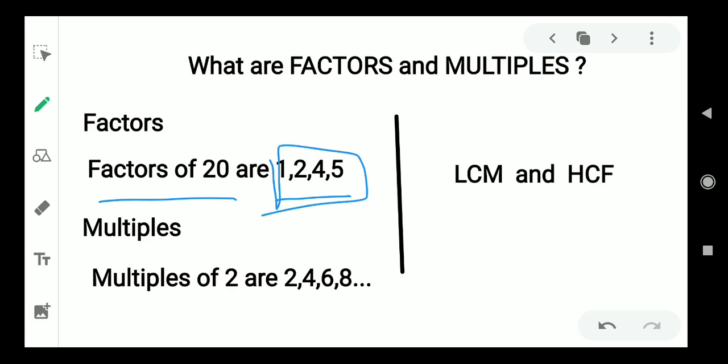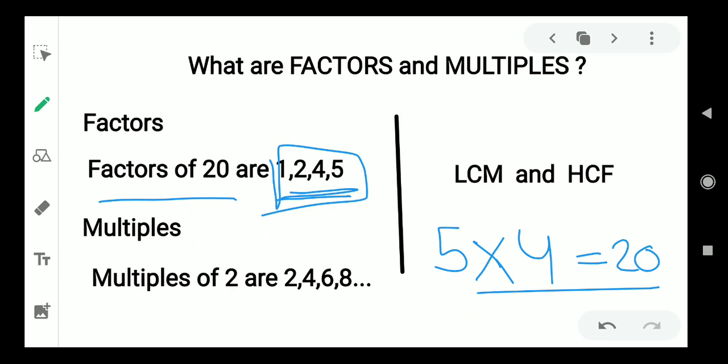This means that 20 can be represented as a combination of these numbers. For example, we can write it as 5 times 4 is equal to 20, and we can also write it as 5 times 2 times 2. 5 times 2 times 2 is equal to 20. This includes 5 and 2. So this is all about factors.